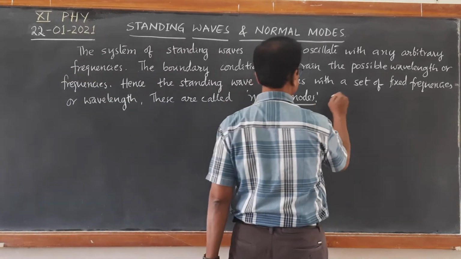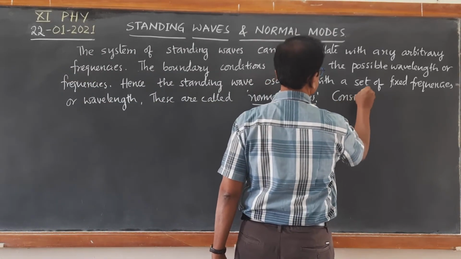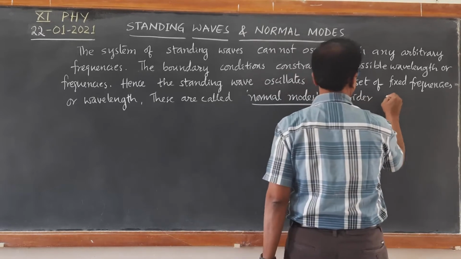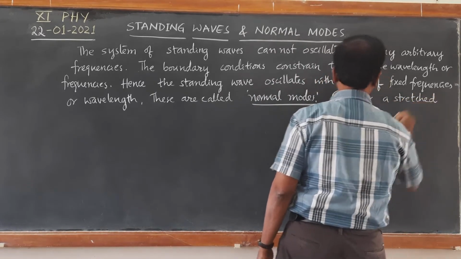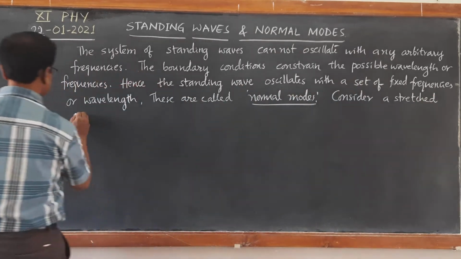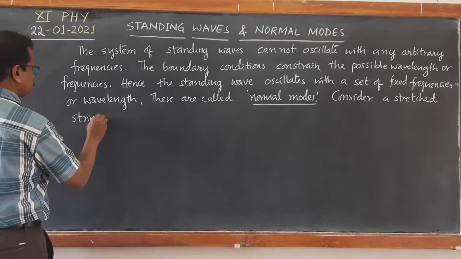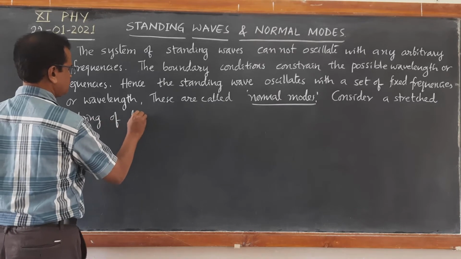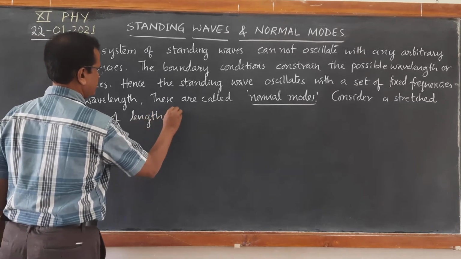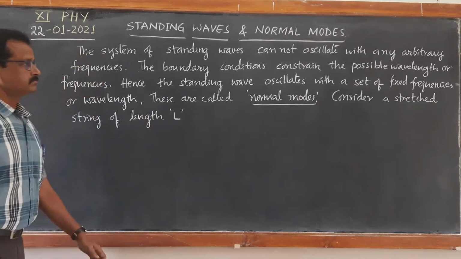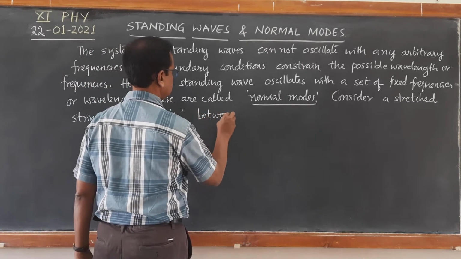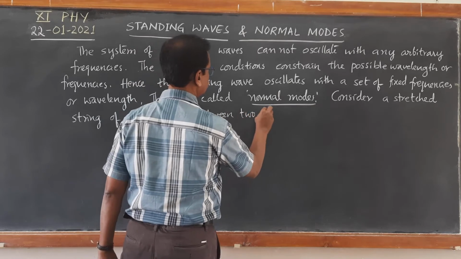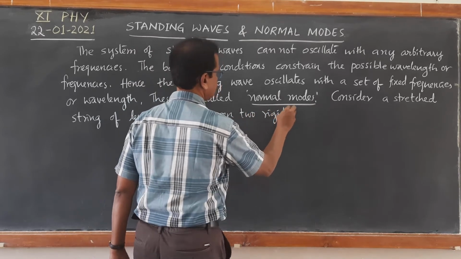Consider a stretched string of length L between two rigid boundaries.